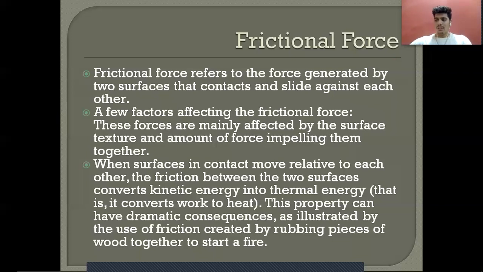So this is why the friction, and mainly the texture of the surface, is very important. Now, when surfaces in contact move relative to each other, the friction between the two surfaces converts kinetic energy into thermal energy. That is, it converts work into heat. And this property can have dramatic consequences, as illustrated by the use of friction created by rubbing pieces of wood together to start a fire.